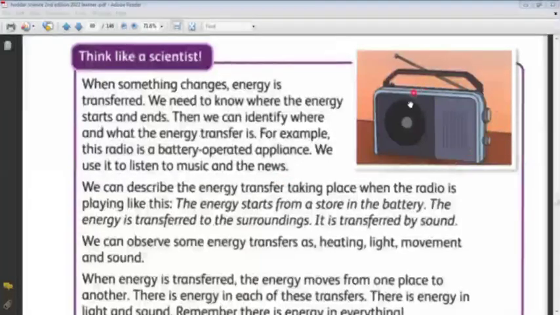So if you want to describe the energy transfer that happens in this radio, we can say that the energy starts from the store of the battery and ends with the sound that travels to the surrounding. This is how we can describe the energy transfer in this radio. Like he said here, we can describe the energy transfer taking place when the radio is playing. The energy starts from a store in the battery. The energy is transferred to the surrounding by sound. This is how we describe the energy transfer inside this radio.